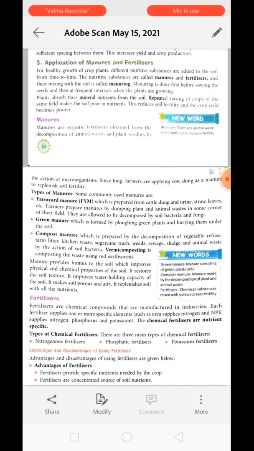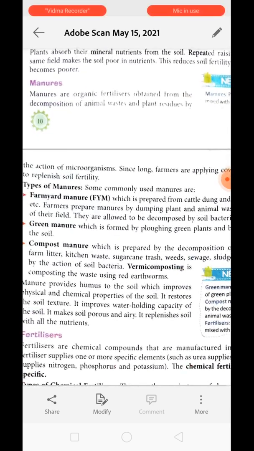Understood? These nutrient substances like manure are prepared by decomposing or decaying organic matter, whereas the fertilizers are the ones which are prepared or synthesized in factories. Understood? Clear? So first we are going to study about manure.